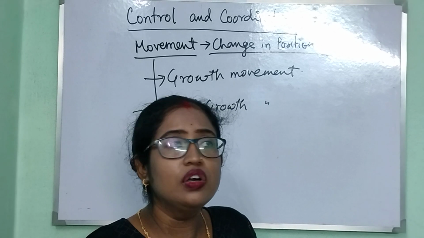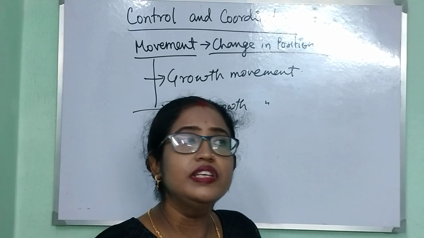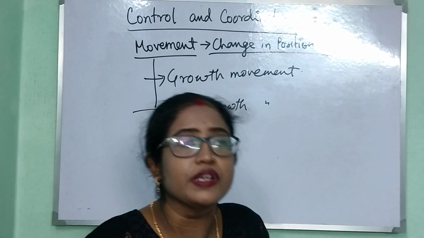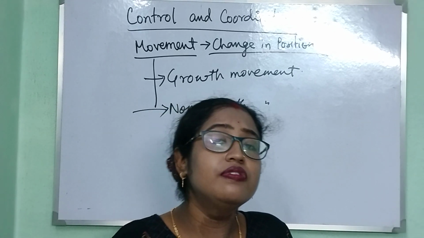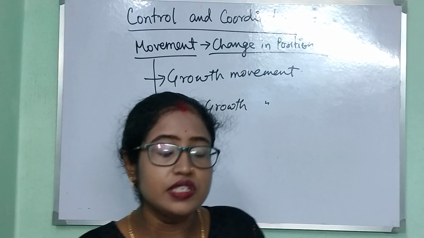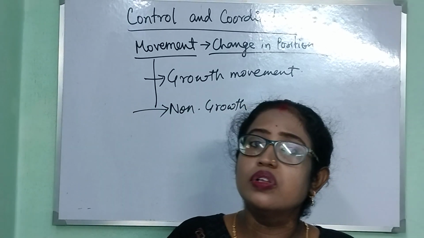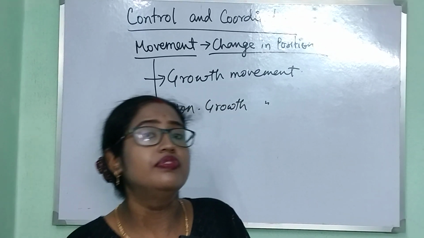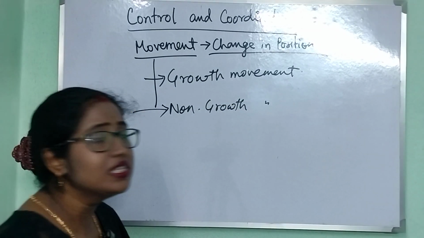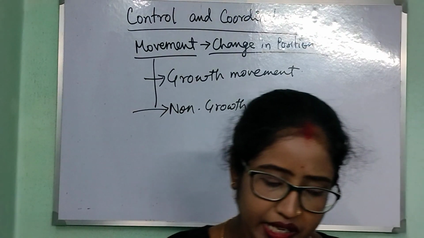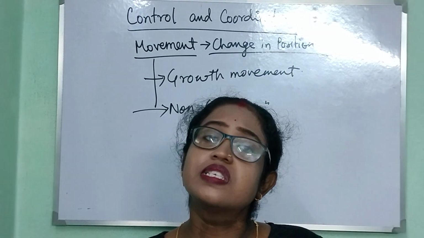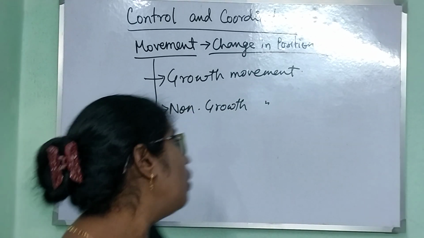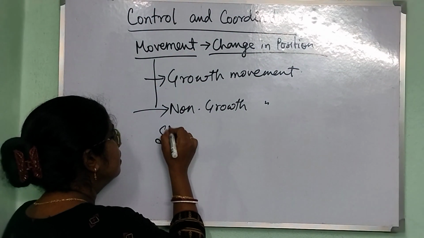Like if a tiger or a dog or a cat feels hungry, then it searches for its prey and catches its prey. So these types of changes in the environment will trigger some response in the organisms. This trigger of change in environment that causes some reaction in the organism is called stimulus.